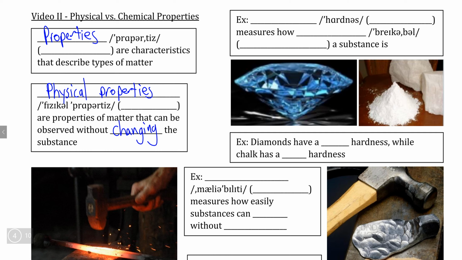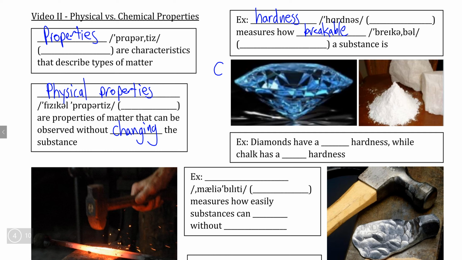Simply put, when we test a physical property, we're going to inflict some type of change or some type of observation of the physical property, but that change or that observation is not going to change what the substance is. So a fairly easy example for us to visualize is the concept of hardness, which simply measures how breakable a given substance is. Now, if we take a look at the structure on the left, this is a diamond, which is actually a form of pure carbon, however difficult and expensive it is to make.